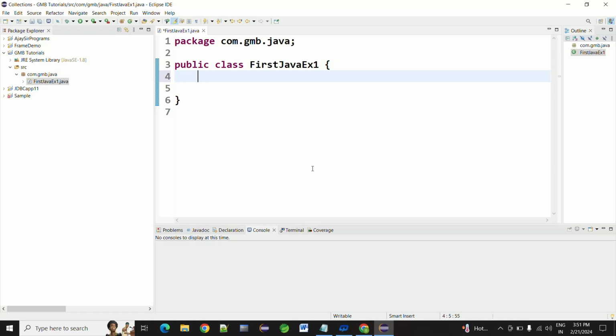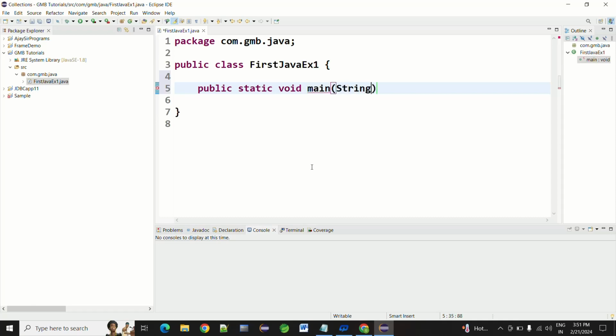If it is not there, it will not execute the program. It will terminate the program. So that main method is public static void main(String[] args). We will discuss this deeply later.